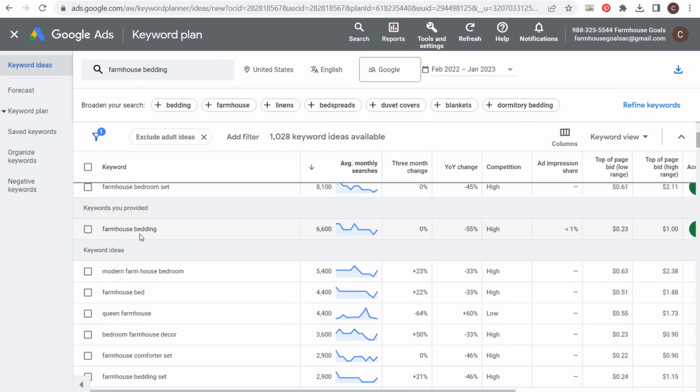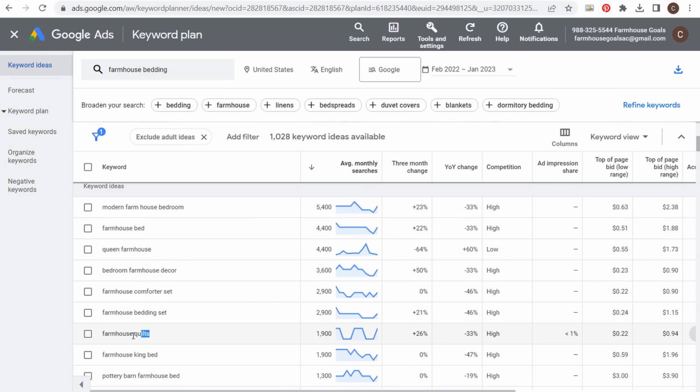So we have farmhouse bedding. What you need to do first is find some of the different subcategories that you're going to continue to categorize. You may get some ideas right up here, like duvet covers, like blankets, linens, bedspreads. These could be more examples. But if we come down here, you're going to see things like farmhouse quilts, farmhouse comforter sets. We have farmhouse duvet covers up here.